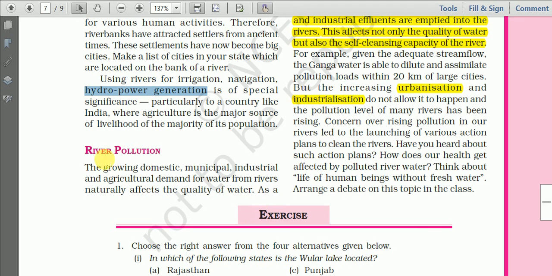The last part is about river pollution. In the lower classes also, in the science classes, you might have learned about different types of pollution. When unwanted substances are found in an environment, maybe in the air, or maybe in the water, or maybe in the soil, we call it pollution, right? So how is river water polluted? Can you tell me, how is river water polluted? Anybody?